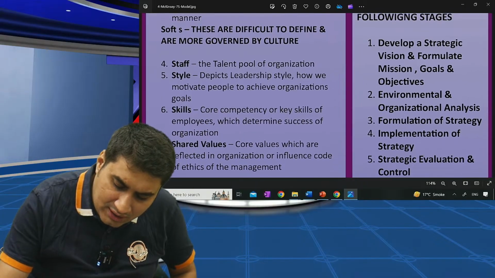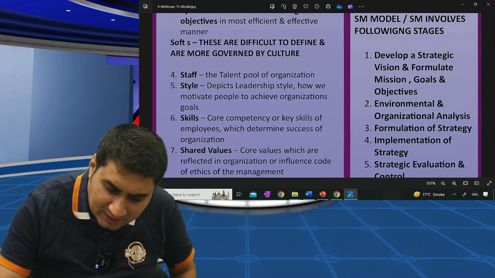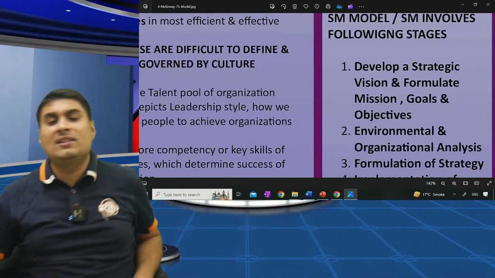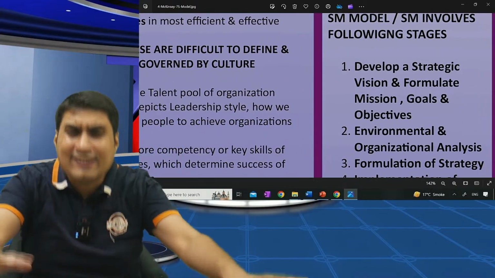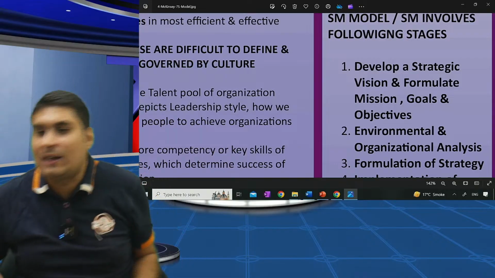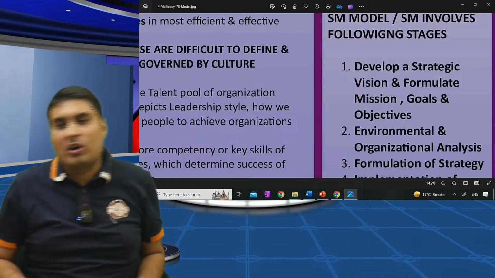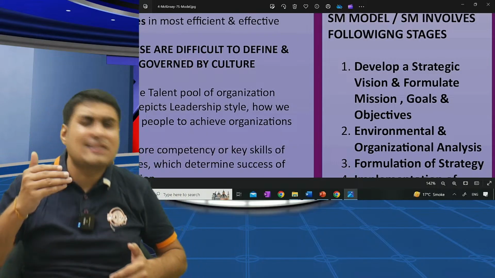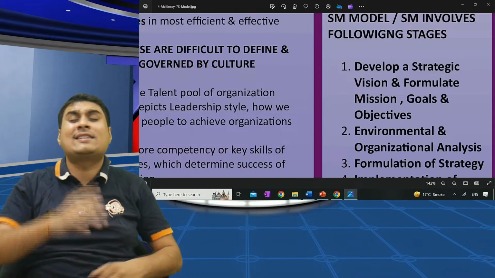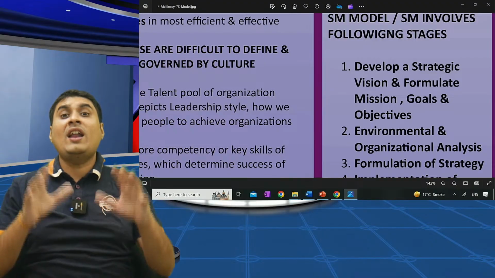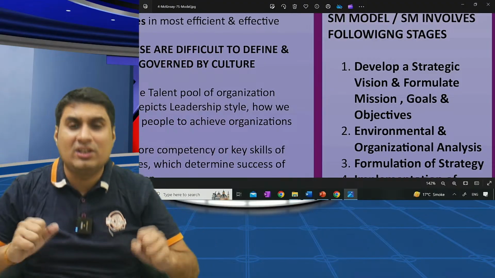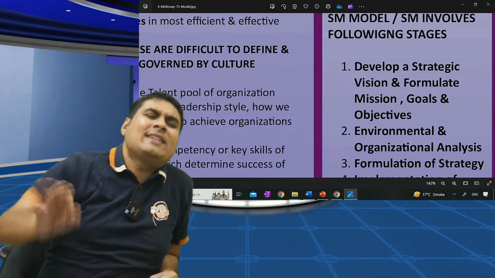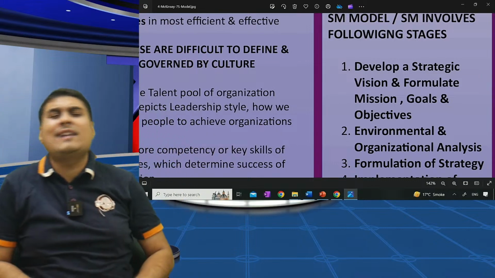Very important question again from the old syllabus, chapter number 3. It has come here. SM model, SM stages. Whenever you want to make any strategy in life, there are 5 steps in the strategic management model, or 5 stages of SM. So whenever I want to make any strategy, how many stages are there? 5.